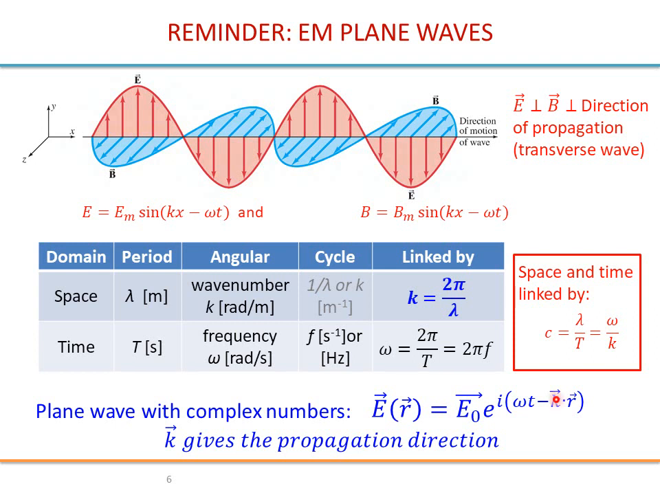Alright, so in 1 dimension, of course, k·r becomes just kx, but now we are in 2 or 3 dimensions, so we use the vector k. Vector k actually also gives the propagation direction. And again, omega t minus k·r is the phase. So for example, if the phase is 2 pi, exponential i 2 pi is 1. If the phase is pi, exponential i pi will be minus 1.